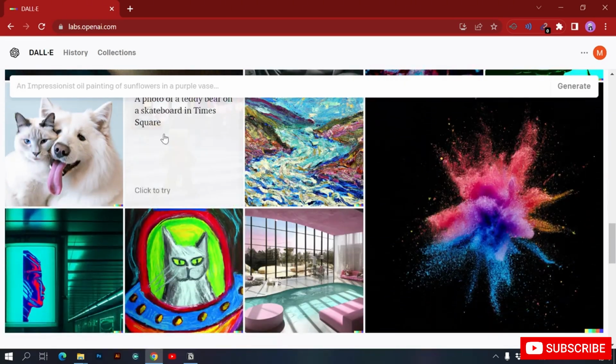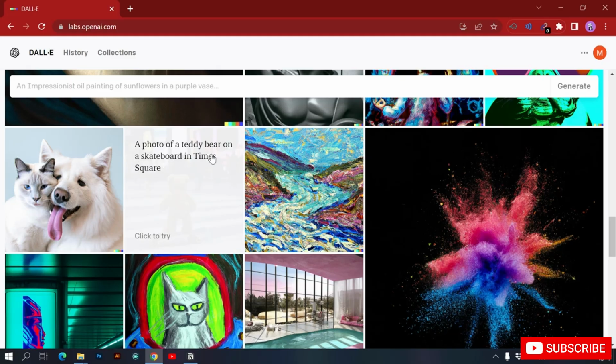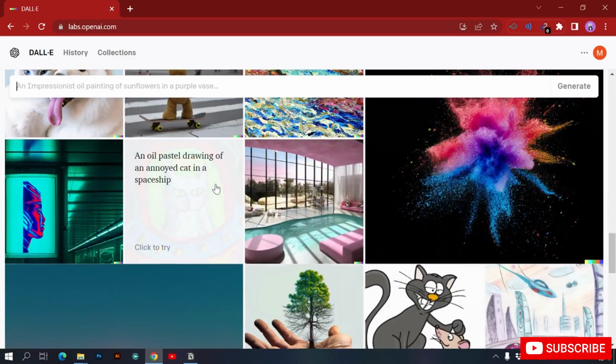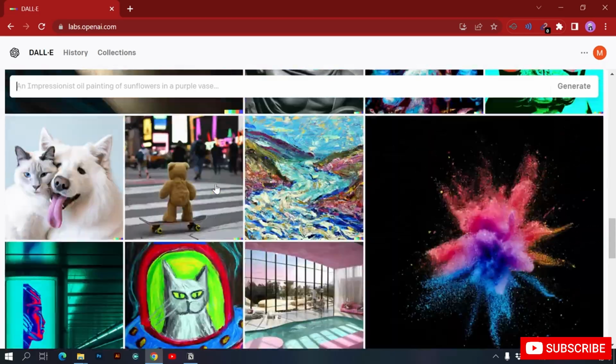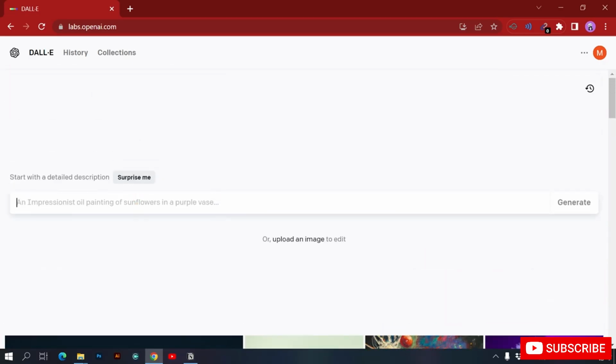Here you can see some unique things, like a photo of a teddy bear on a skateboard in Times Square. This is also a good image. So basically we can give DALL-E the information of an image that we want to create, and DALL-E will create that for us. So if we come over here, let's say we also want to create a 3D render of a banana. Let's try to give the banana some characteristics that do not exist within a banana, so it's unique: a 3D render of a banana jumping with its legs from a building.